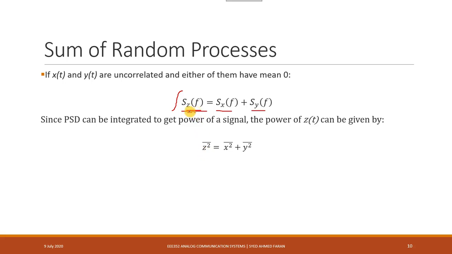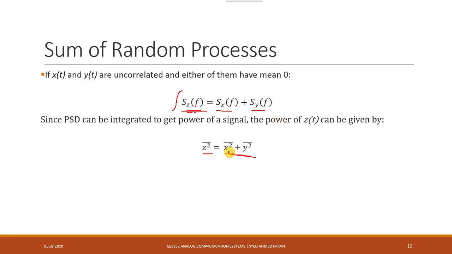So if I integrate this term, I get the mean square value or the power. So the power is equal to the sum of these two individual powers. If I have two random processes being added and I know their power, I can calculate the total power of their sum, which is simply equal to their sum. This is another feature that we can use for wide-sense stationary signals.